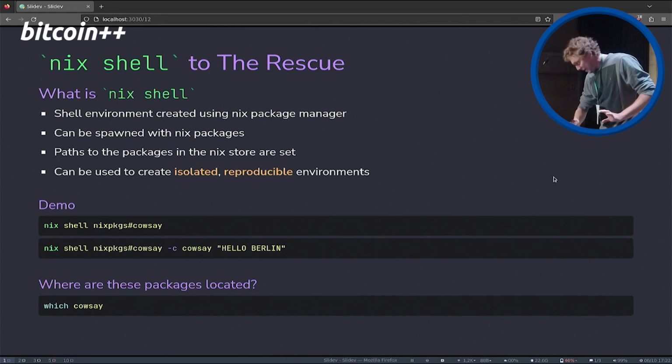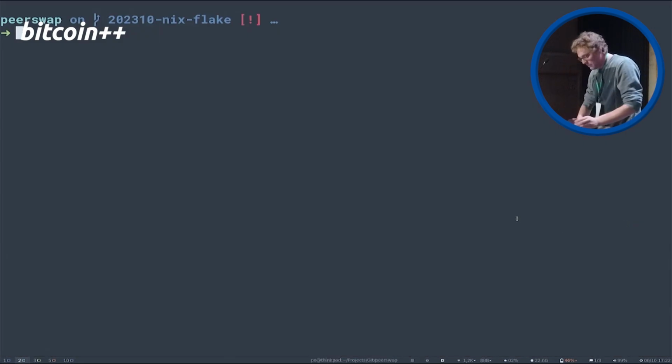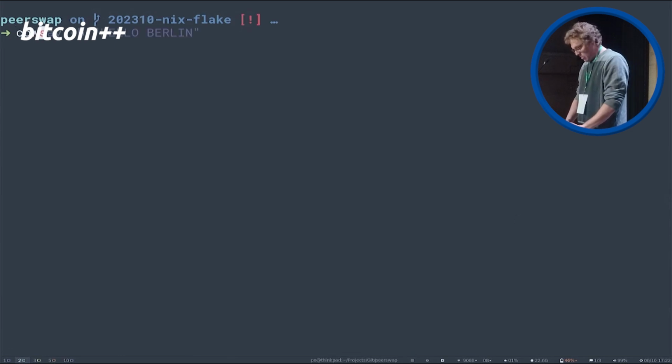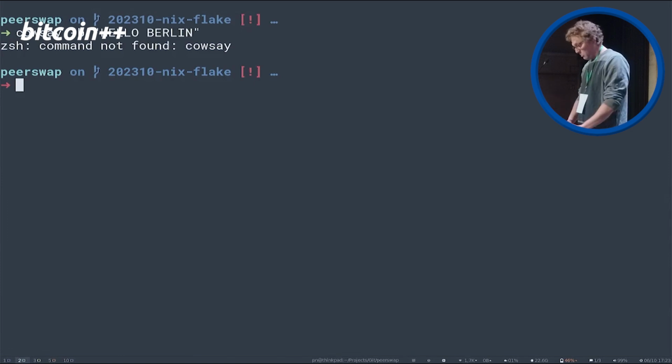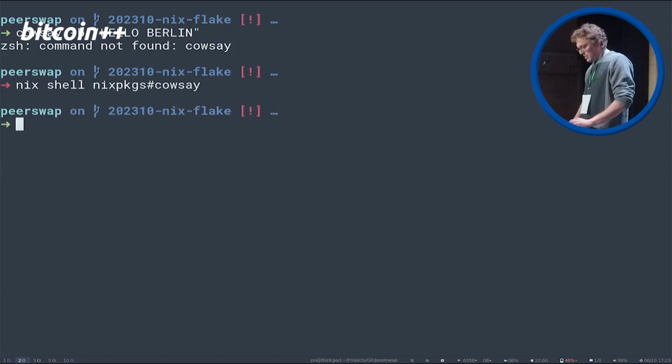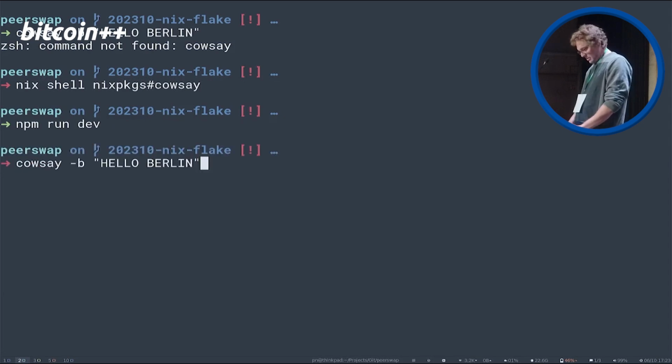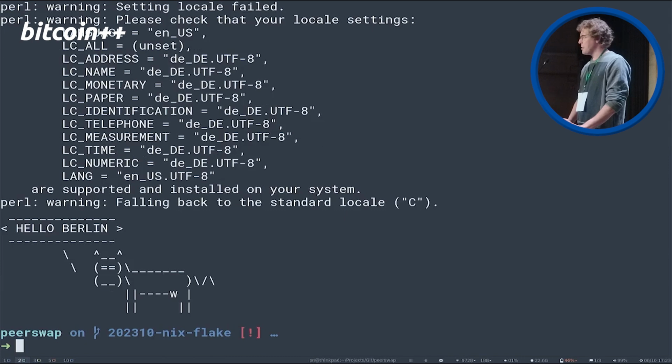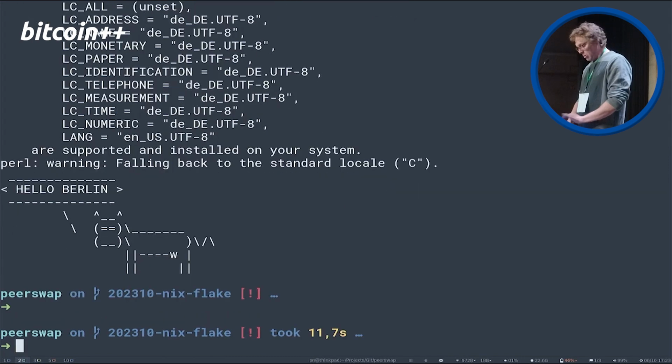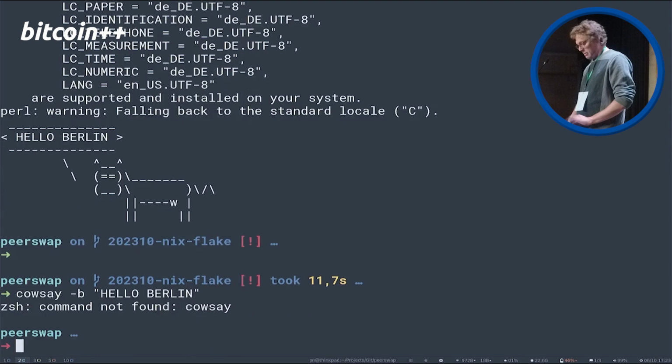We start to demo something. Okay, for example, let's say I want to say cowsay hello Berlin. I don't have cowsay installed. So what can we do about it? We can say, oh, I copied it already, didn't I? We just spawn a shell with it, and if we run it again, oh, what's happening here? Cowsay hello Berlin, and now it works. We just have it here. We close our shell, we try it again, and it's gone.